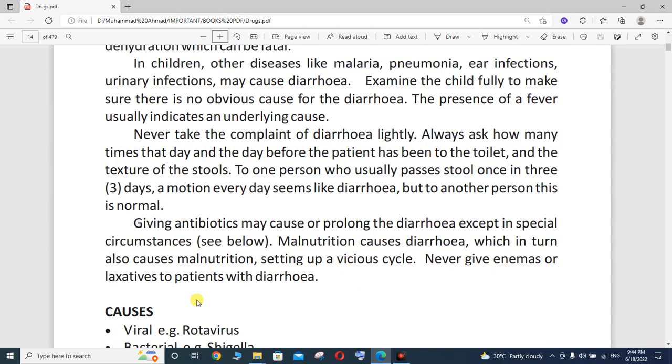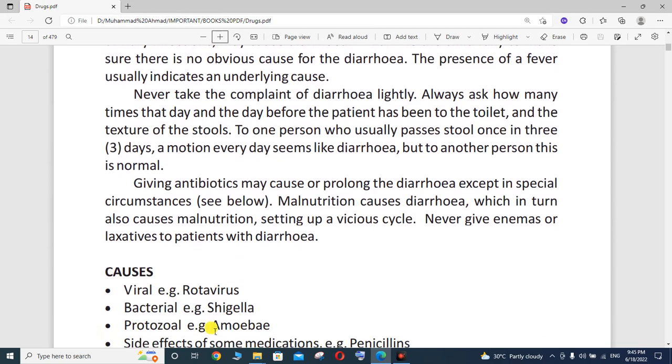Never give enemas or laxatives to a patient with diarrhea. So it needs very full attention. If someone is suffering from diarrhea, kindly consult a physician directly.